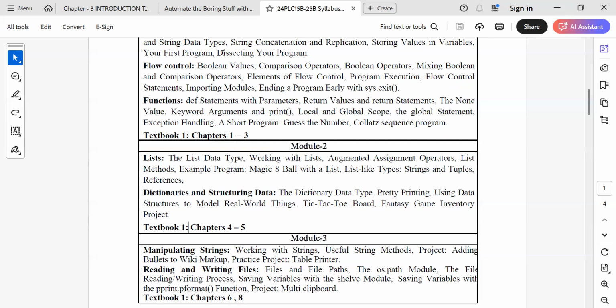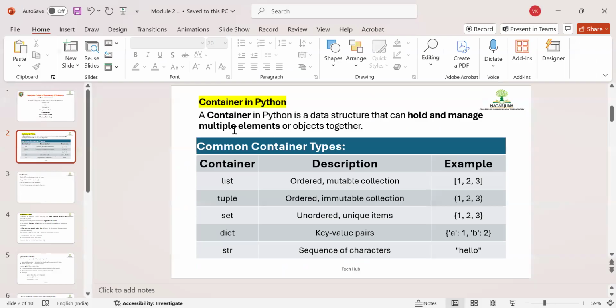Am I audible? Is the PPT visible for you all? Okay, fine, perfect. So let me take you to this PPT. What is a container? I want to discuss containers with you all. Is the PPT visible for you all? Class, is the PPT visible for you all? You may reply by audio also, no problem. Okay, perfect. Now everything is working properly. So we can start now.